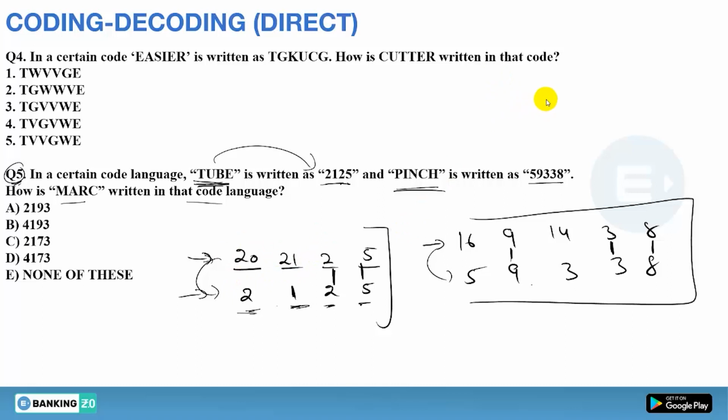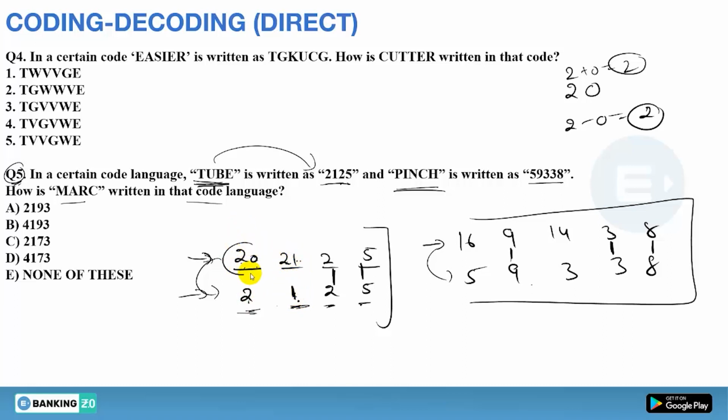The only way a double digit can become a single digit is that it can be 2 plus 0, forming a single digit, or 2 minus 0, which will be 2. Clear? So you have to see 2 plus 0 can be 2 and 2 minus 0 can be 2, but 2 plus 1 will be 3, but there is 1. So 2 minus 1, there will be minus 1.